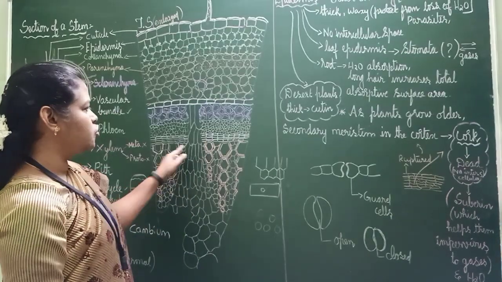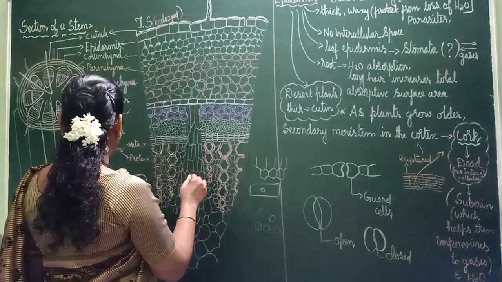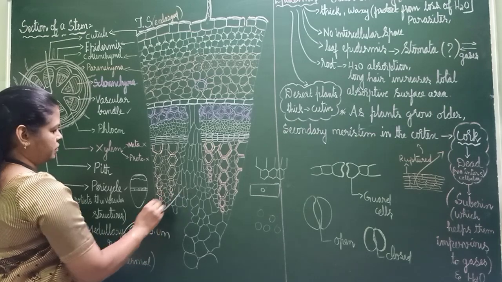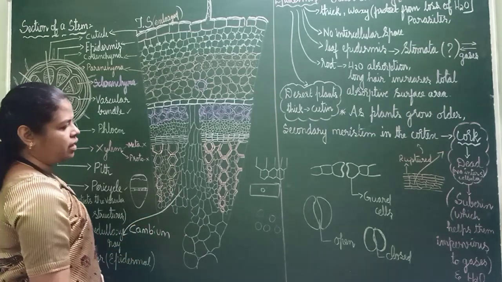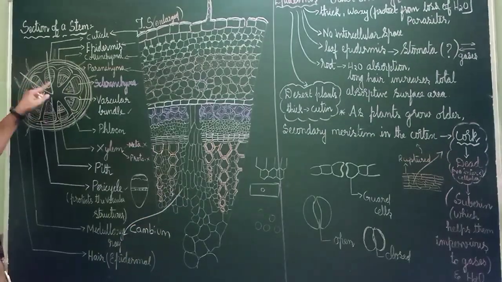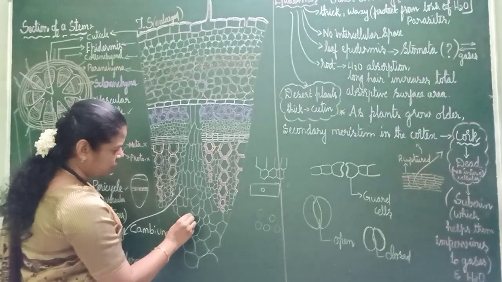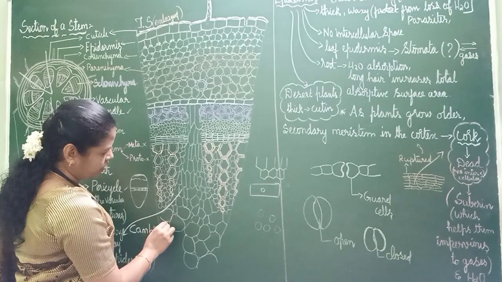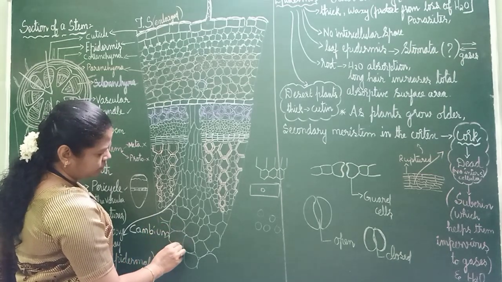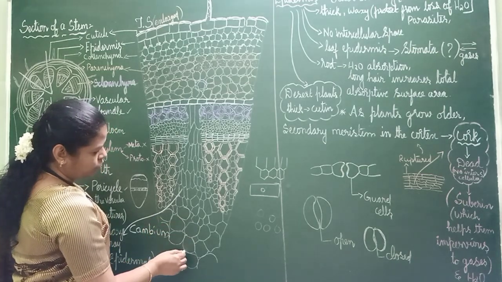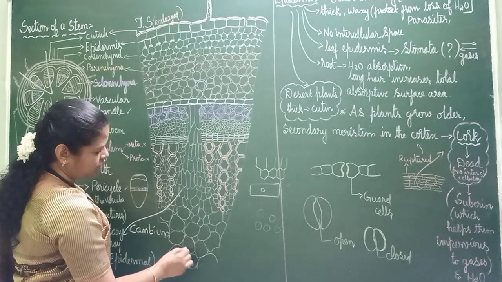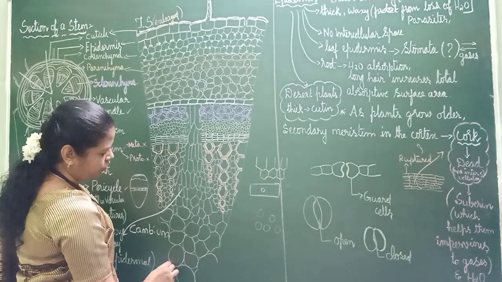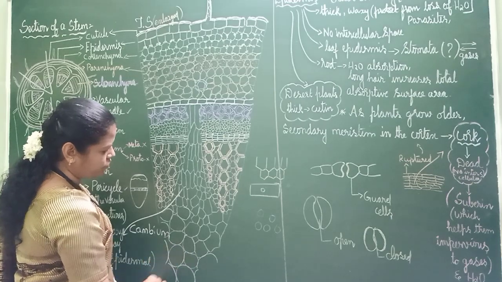In between these two vascular bundles, this is called the medullary ray. See here, this one. This is called the medullary ray. And below this open space I mentioned, this is called the pith. Here parenchyma cells should fill. It will be small here, and in the center the cells will be big. I have cut only a small piece, a half, so half also I have shown.